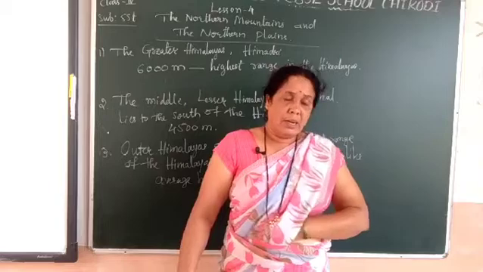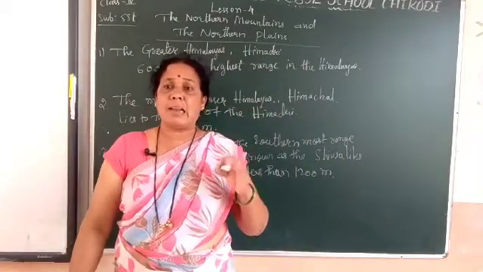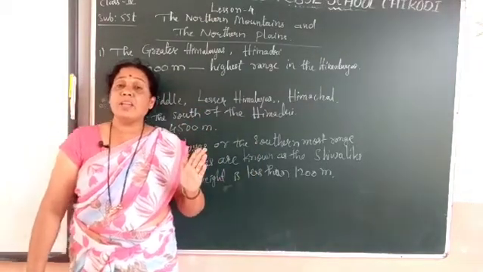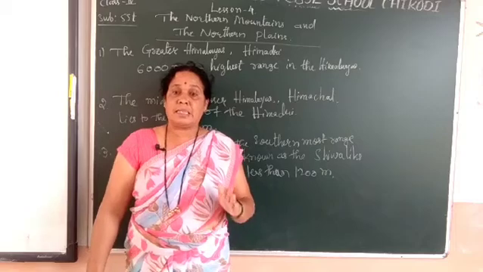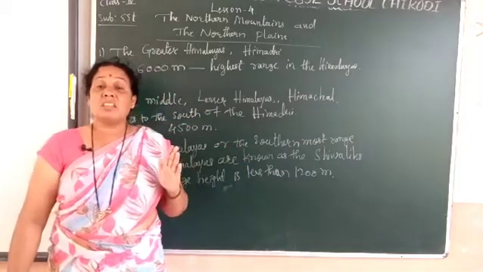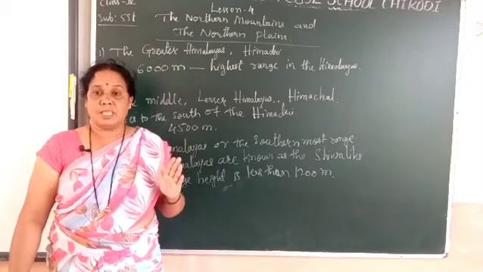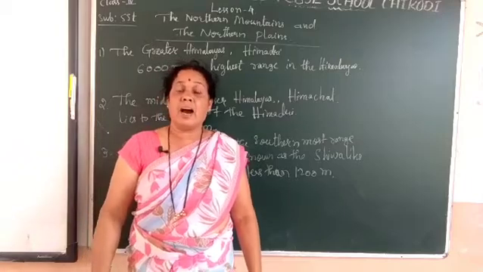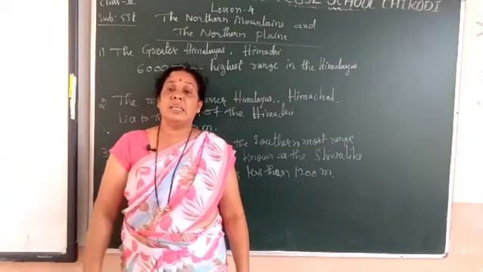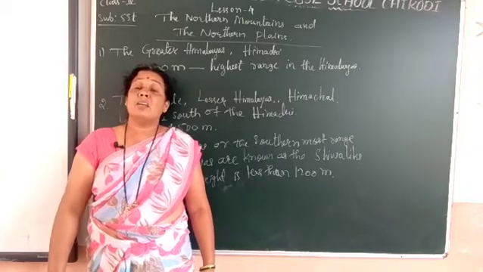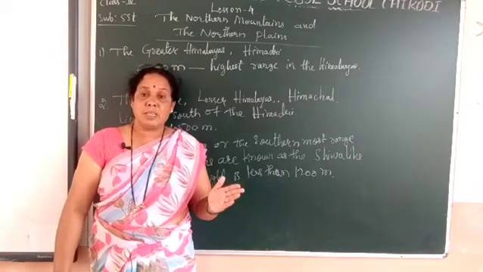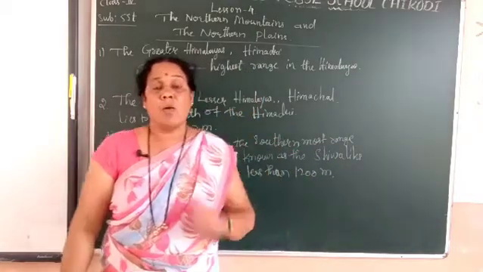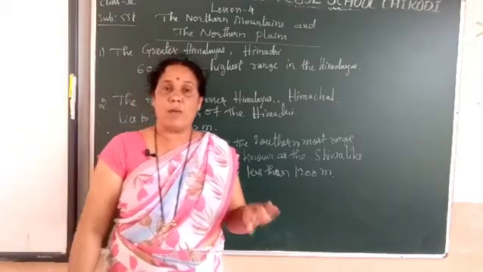Dear students, did you know that the Siachen glacier is located in the Karakoram region and is the highest battlefield on the earth, standing at an altitude of over 6,000 meters.